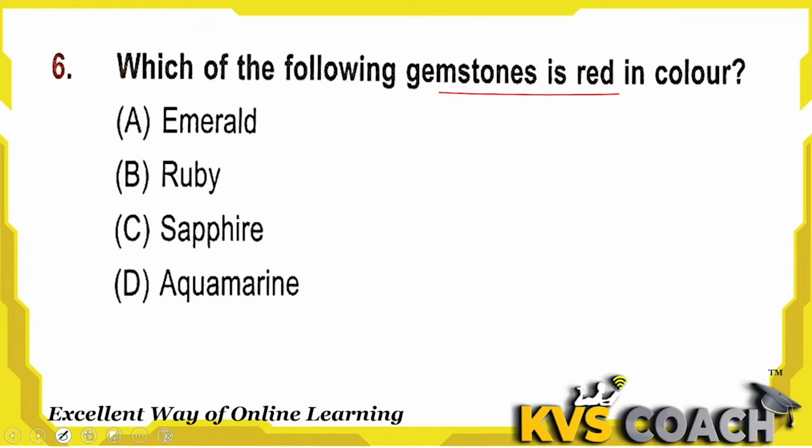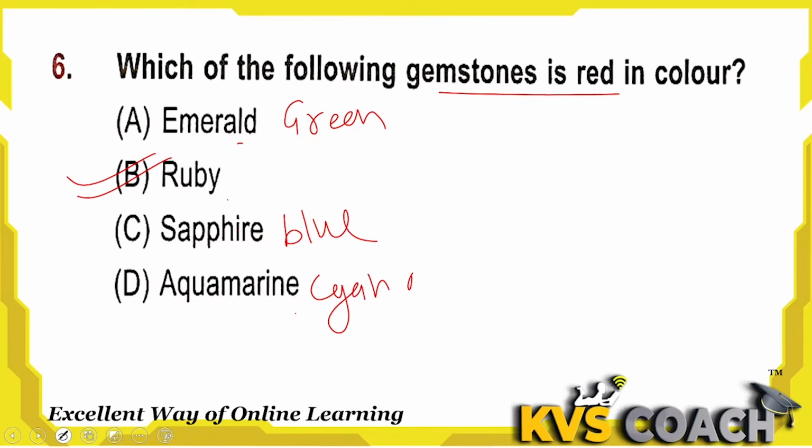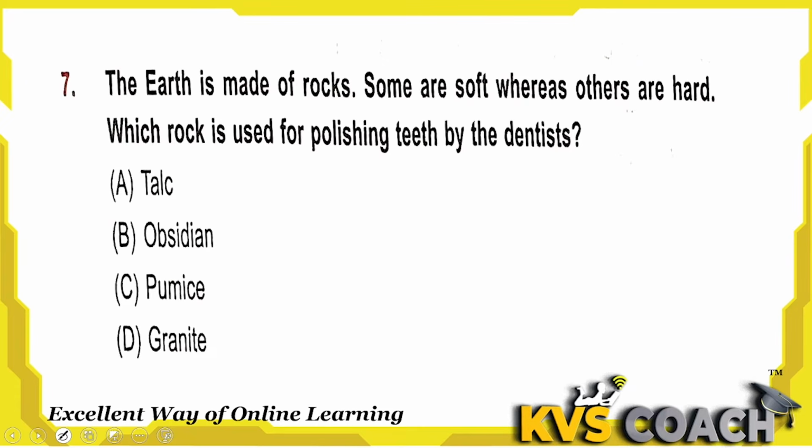Next, which of the following gemstones is red in color? Emerald is a green stone. Ruby is a red stone, the right answer here. Sapphire is a blue stone. And aquamarine is a mixture of cyan green and light blue. This is called aquamarine. But the right answer for red color is ruby. B is the right answer.